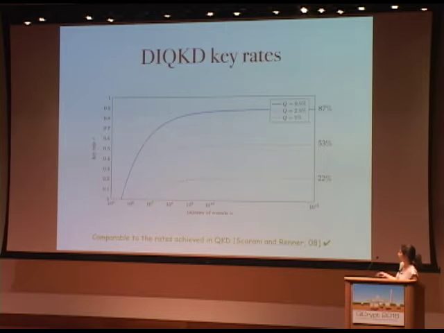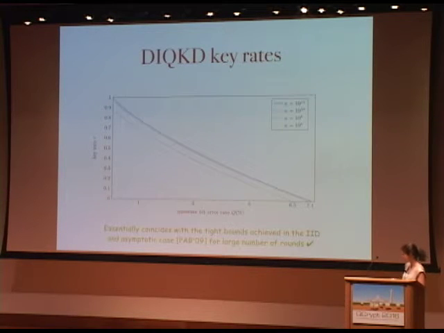Of course, as the number of rounds increases, we have better key rates. The important thing to see here is that the key rates that we get are pretty high, and they are already comparable to the key rates achieved in standard QKD, like BB84. So although we do things in a device-independent way, we still get key rates which are pretty high.